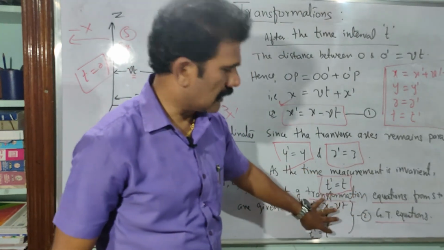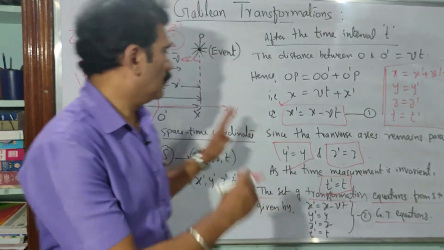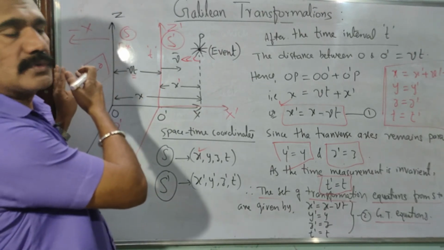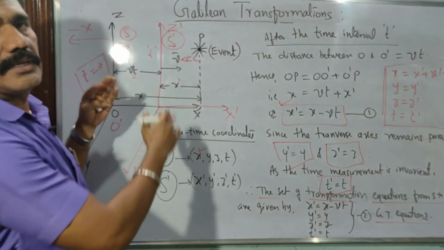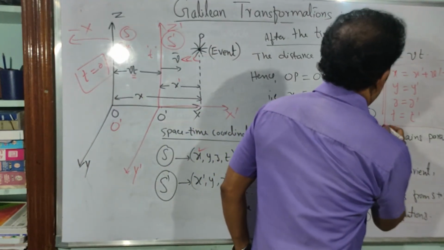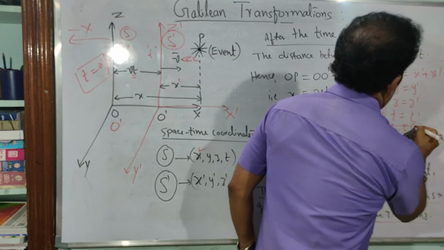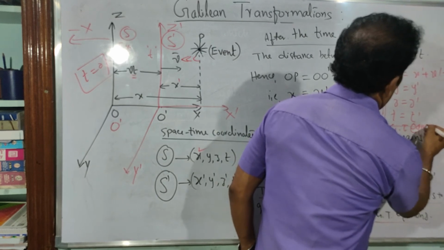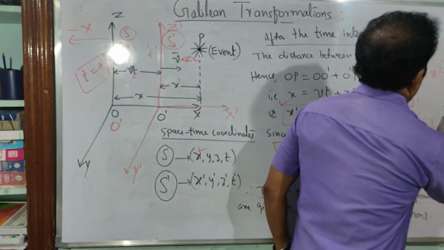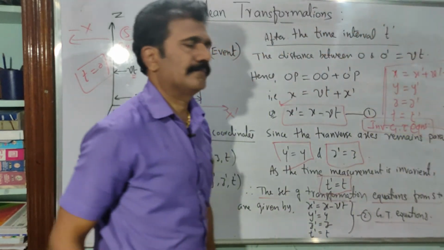So these are the Galilean transformation equations. If you assume one of the frames of reference is moving in the negative x-axis, then you will get the inverse Galilean transformation equations. The inverse Galilean transformation equations are given by the set of equations 3.